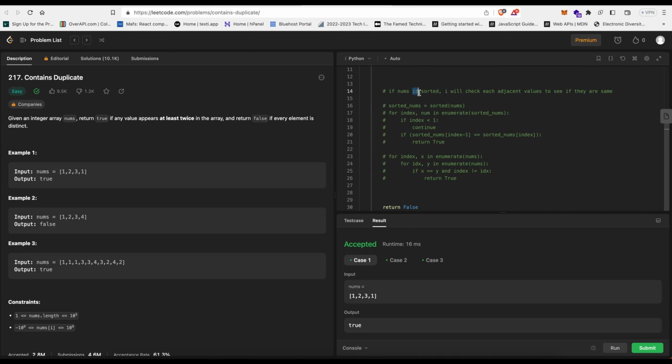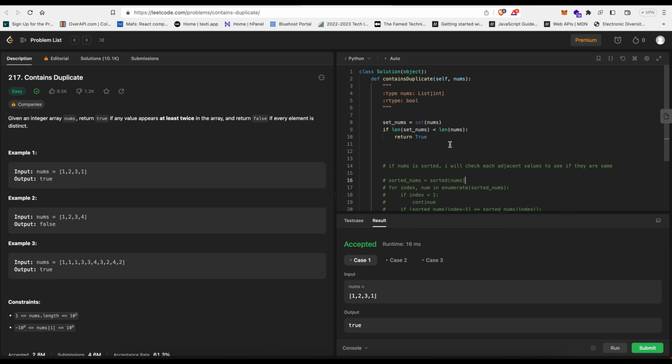The next one I thought of was if the numbers are sorted. Look at this comment. If the list is already sorted, then I can check the numbers that are next to each other. So if we have 1, 1, 2, 3, 4, 5, all sorted, we can check what's the number next to 1. It must be greater than 1. If it's the same as 1, then it's a duplicate. What's the number next to 2? If it's the same as 2, like the number next to 2 must be greater.